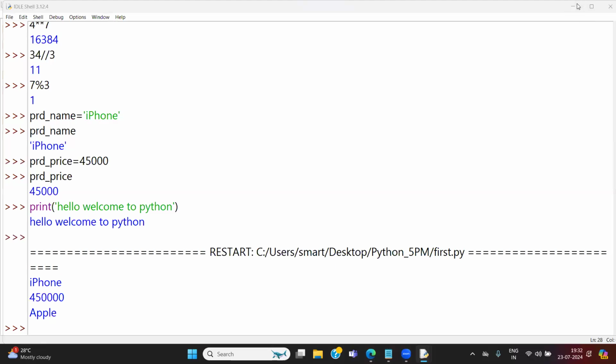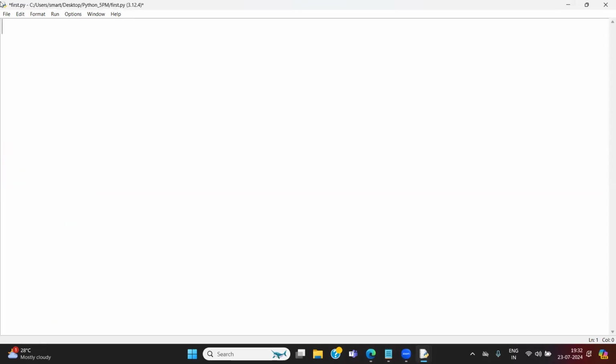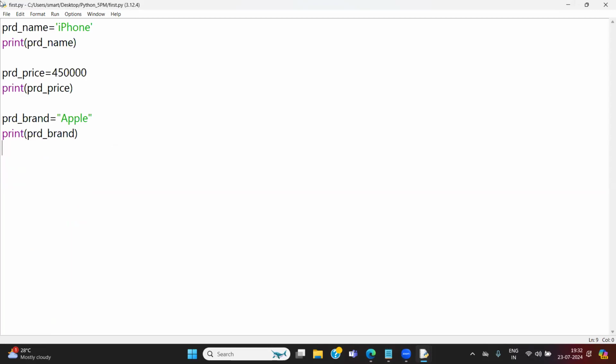Okay, no, I'm not satisfied with this program. You can delete it. I just want to go with another program or keep the existing program, and I want to write one more program. First number is equal to 100.